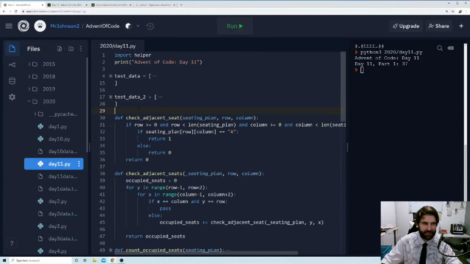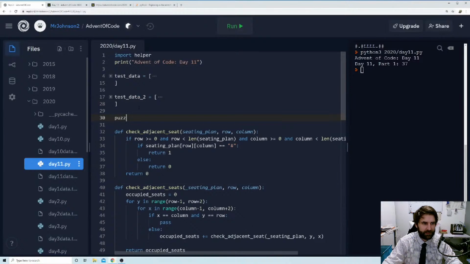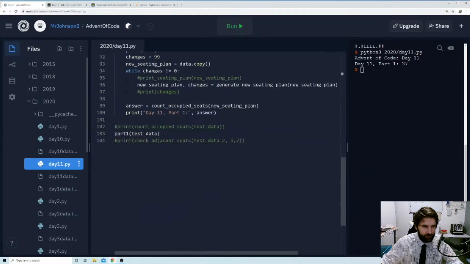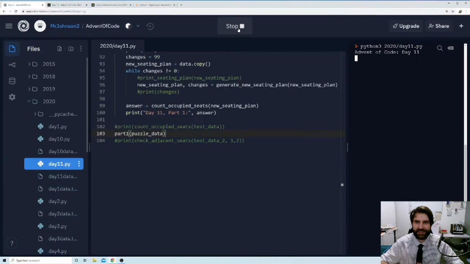So let's say puzzle data is equal to helper.read file. It's going to be in the 2020 folder, day 11, data.txt, and we are going to use that as our input. So down here, I'm going to say part 1 with my puzzle data, and let's see if we get an actual result.